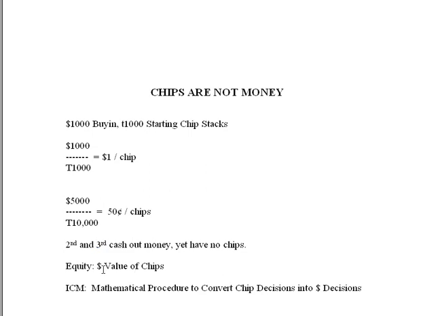Now, equity is the term that we're going to use to refer to the dollar value of chips. So we've got chips, which are the little discs that you bet and raise with, etc. And then we have equity, which is how much the chips are worth. And ICM, the Independent Chip Model, is the mathematical procedure to convert chip decisions into dollar decisions.